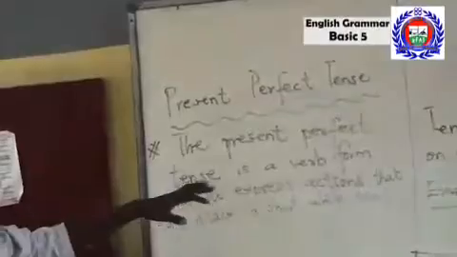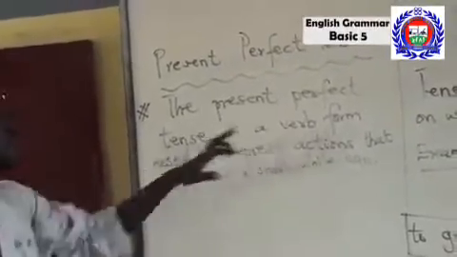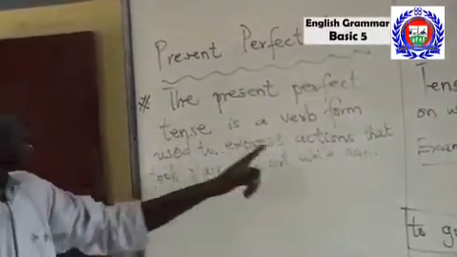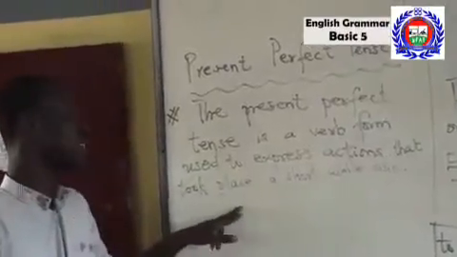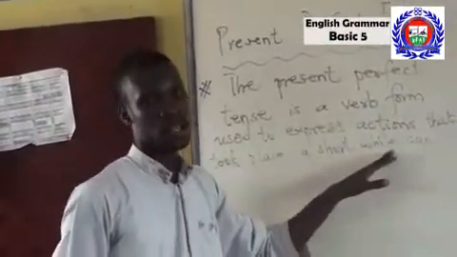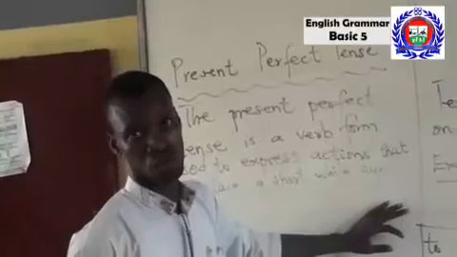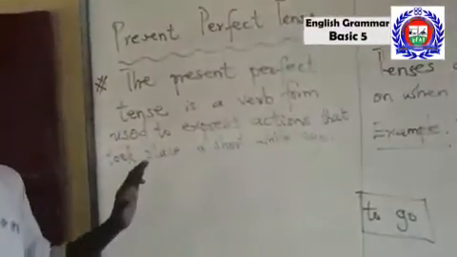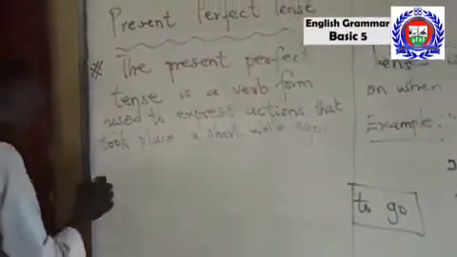The present perfect tense is a verb form used to express actions that took place a short while ago. Example.